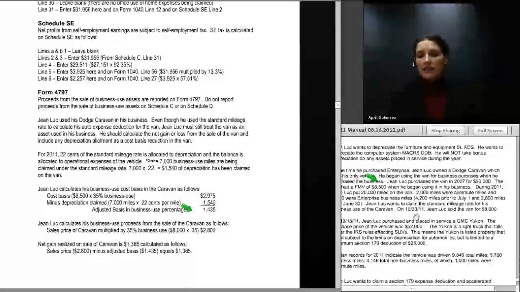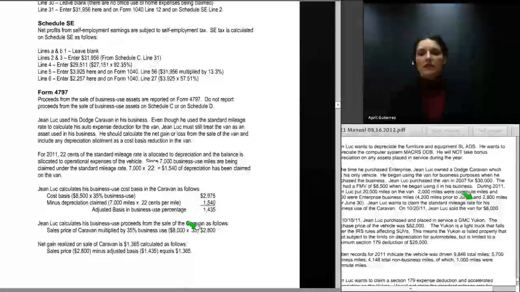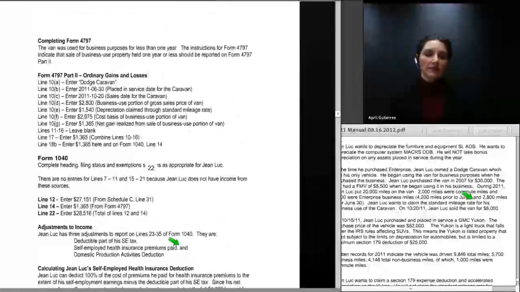We now look at the selling price of the van, and he sells the van for $8,000. So we look to 35% of $8,000. That gives us a $2,800 sales price. We have a net gain realized on the sale of the van, which is $1,365. It's calculated as follows. We take the $2,800 sales price, subtract out the adjusted basis of $1,435, and that gives us $1,365 of gain on the sale of the minivan, and that is reported on line 14 of Jean-Luc's Form 1040, as well as the appropriate lines of Form 4797.